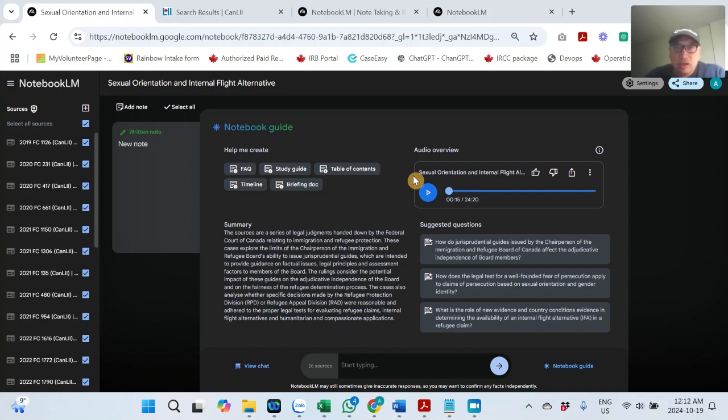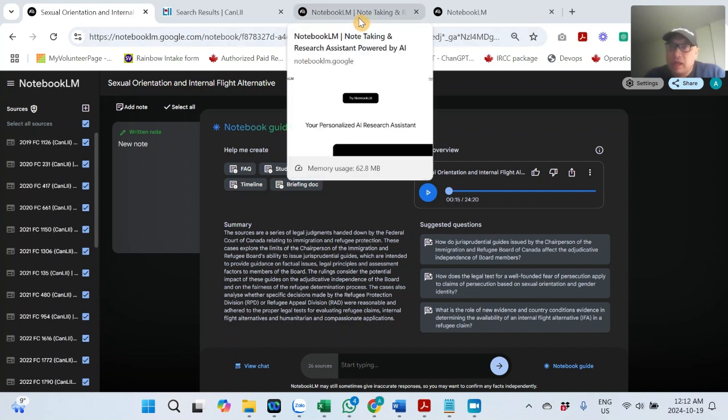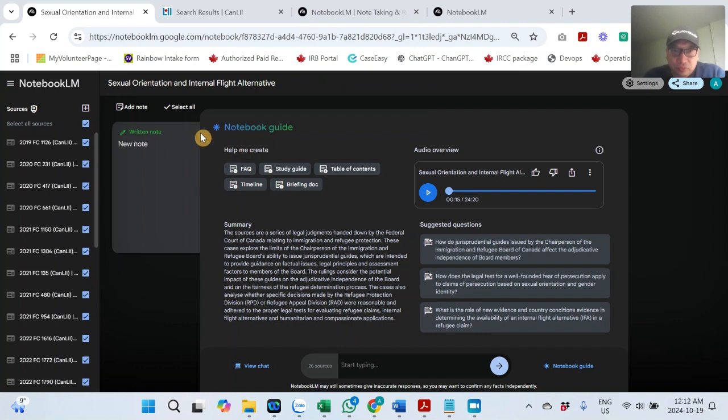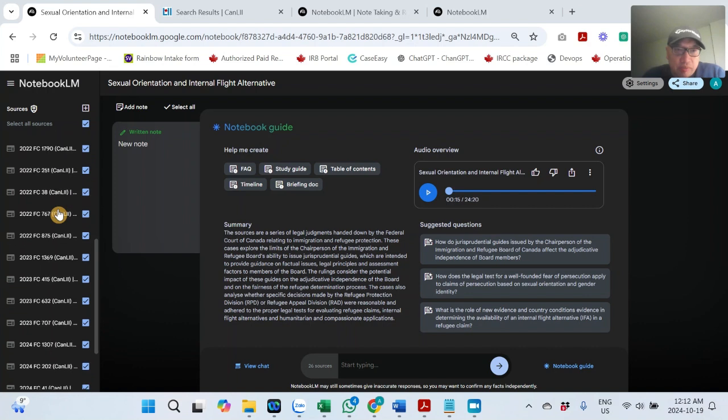So I'm just going to quickly show you how you can set up a new NotebookLM, and show you some of the features. This is a NotebookLM I created a while ago. I just brought in a bunch of cases, and the process is frankly substantially simpler than what I had to do to create something very similar in ChatGPT. There's no comparison. So hopefully ChatGPT will catch up.